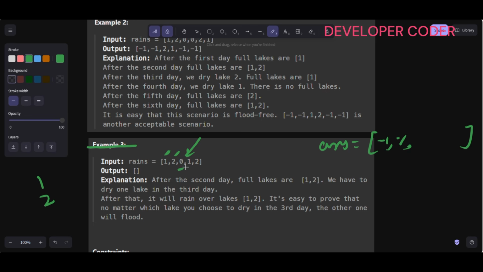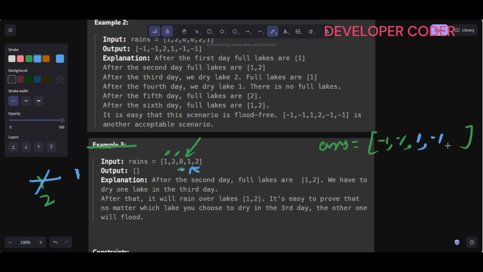So if this is a dry day, I can empty any lake. Let's say I cleared this lake, right? Now there is no water in lake 1. All right, good. Then I move here, I see 1, right? So here at this 0 place, which lake I cleared? I cleared lake 1, so let's write 1 here. All right, and now let's see this 1. So it is saying 1, there is no water in lake 1, so I can fill this water again. So here I'm going to simply write -1, right?